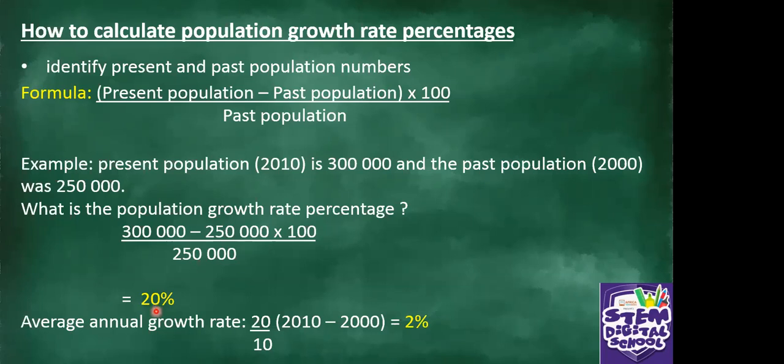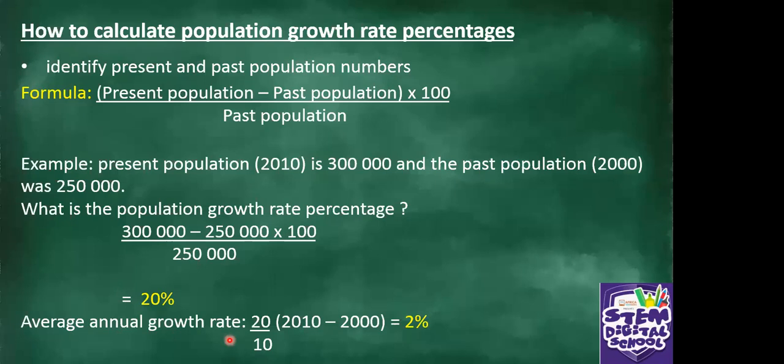So we call this population growth rate. We are saying the population of this area grew by 20% from 2000 to 2010. Within those 10 years, the population grew by 20%. Now we can go further and calculate the average annual growth rate. We want to find out per year, what was the growth rate?